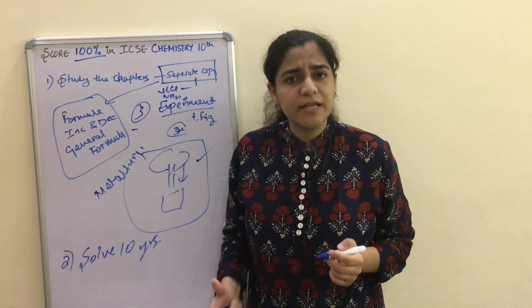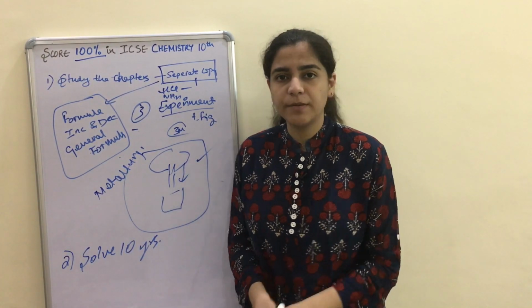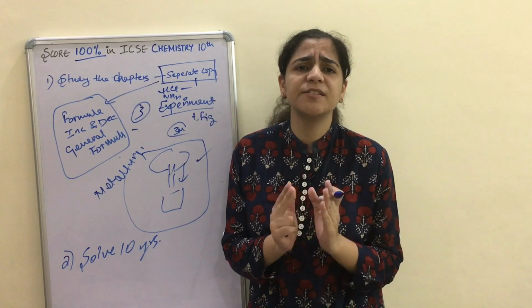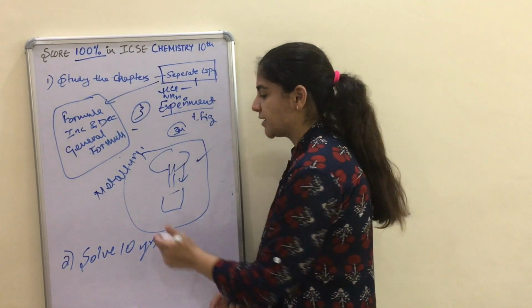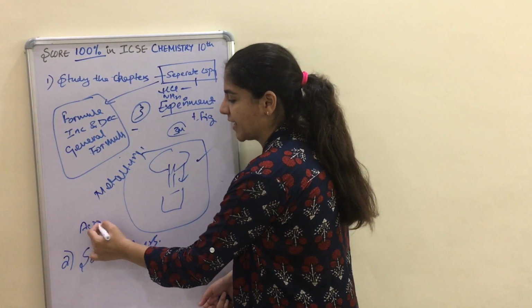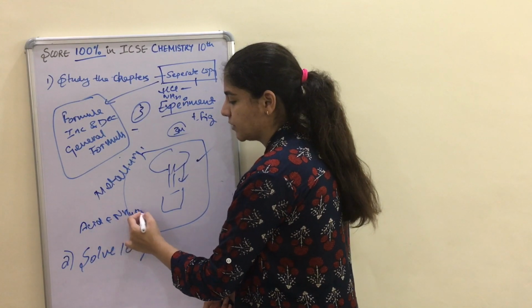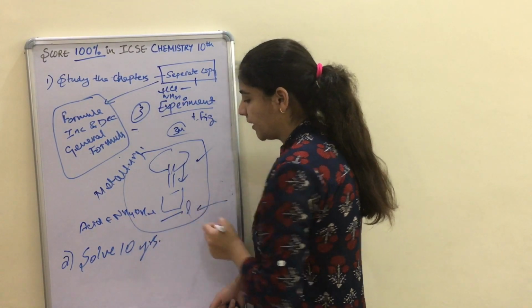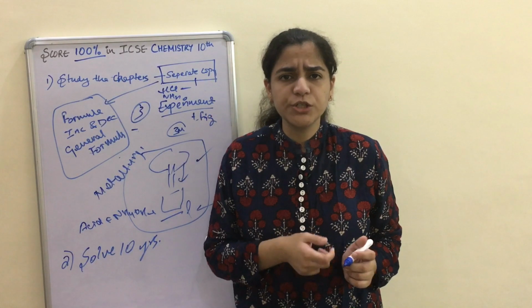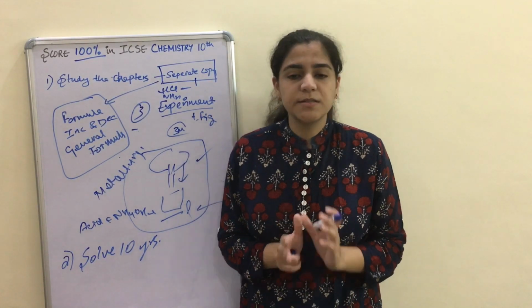Analytical chemistry, in this, that's a quite good scoring chapter. In analytical chemistry, you have to just learn the general formulas. If you are able to learn the general formula, that is, what happens when acid reacts with NH4OH, you are able to answer every type of question that comes. Okay, this is an important part.